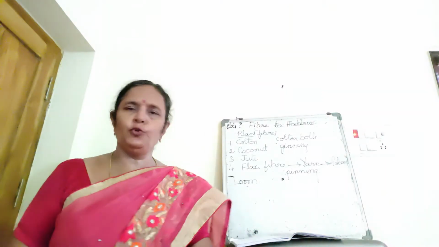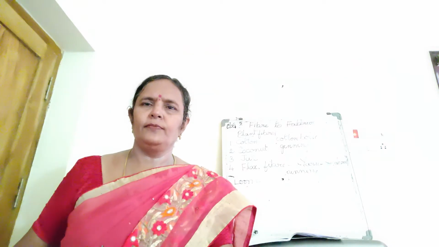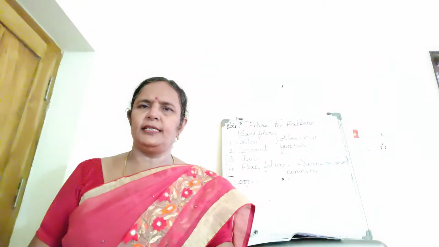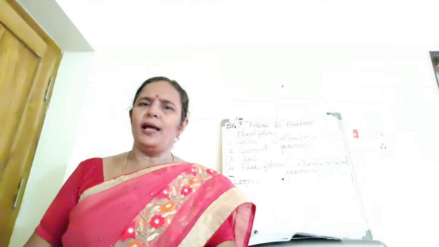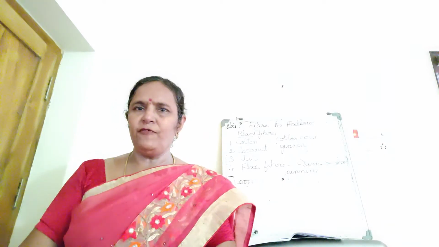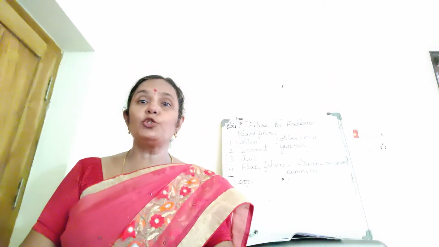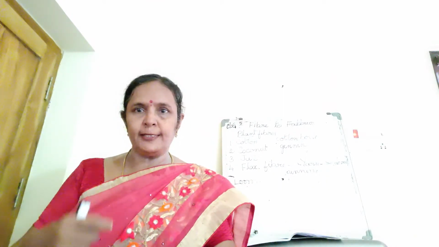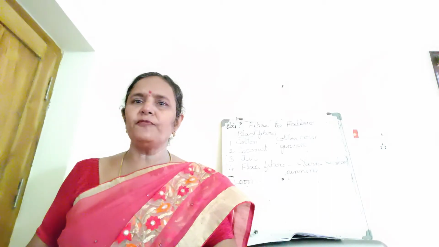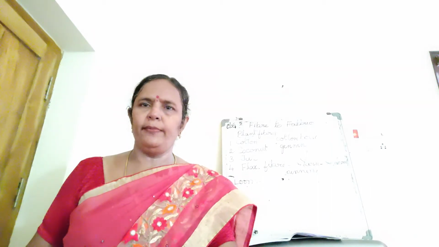Next one, jute. Jute is grown during the rainy season, not in summer. From the cotton plant, the fiber is obtained from the fruit. Coconut fiber is obtained from the fruit. But jute fiber is obtained from the stem. The stems of the jute give us fiber.